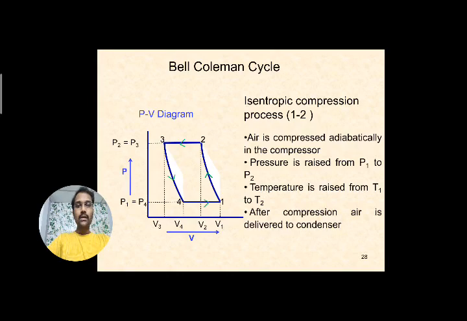What happens after completion of the work in the compressor? The air is next sent into the condenser part. It is the exit from the compressor and the entry to the condenser. It enters into the condenser. We will see what happens in the condenser. That is the process 2 to 3.